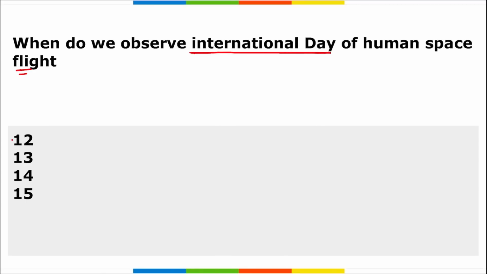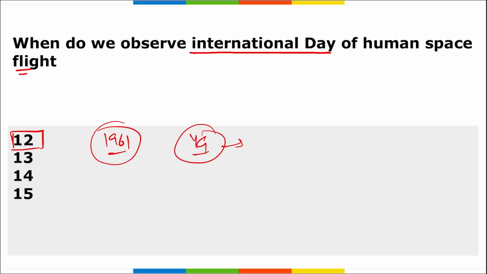Moving on, when do we observe International Day of Human Space Flight? International Day of Human Space Flight is observed on 12th of April. Take a note, mark this. It marks the beginning of the space era for mankind and the contribution of space science to ensure the conservation of outer space for peaceful purposes. On 12th of April 1961, Yuri Gagarin, a Soviet cosmonaut, carried out the first human space flight. Also remember, Yuri Gagarin was the first human to orbit around the Earth.